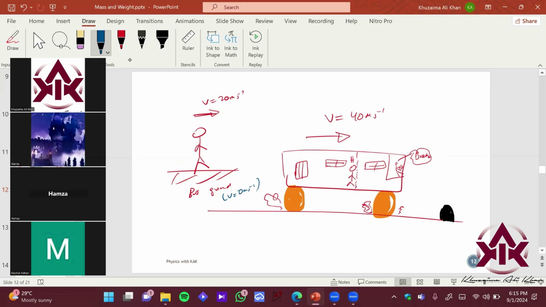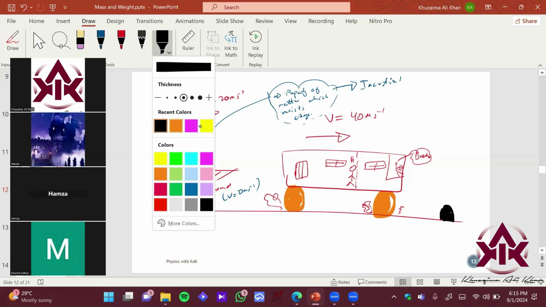Now what is inertia? Let me just tell you the inertia definition over here. So inertia, it is a property of matter which resists change. That is called what? Inertia. So your body still wants to continue at the speed of what? Speed of 20 meter per second.